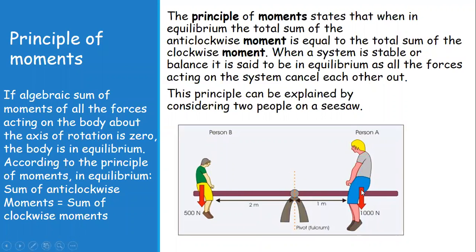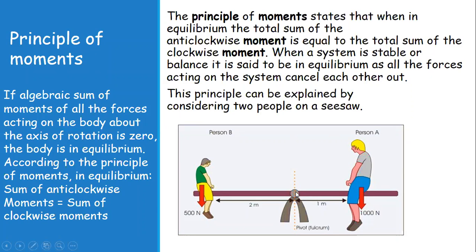The person's weight in this case is the force acting downwards. This person is trying to produce a clockwise moment because of his weight, and person B is trying to produce an anti-clockwise moment because of his weight. The distance is the distance from the axis of rotation. This is the axis of rotation on which the seesaw is rotating, or this can be the pivot. The distance is from the force to the axis of rotation, and it should be the perpendicular distance.